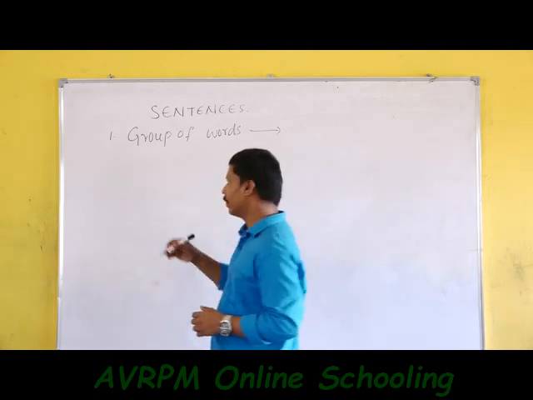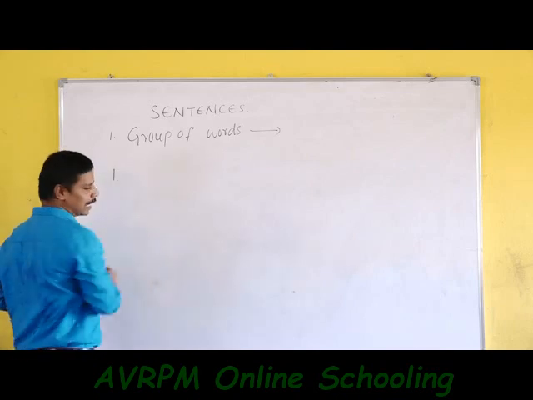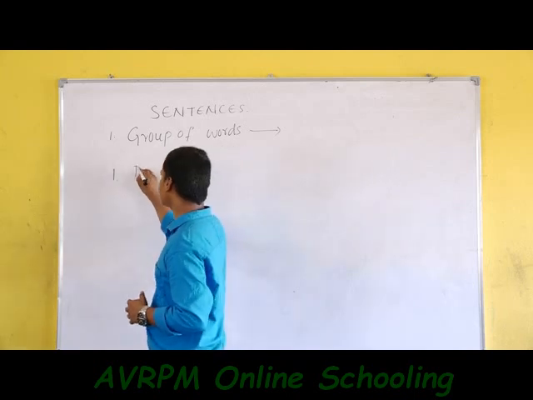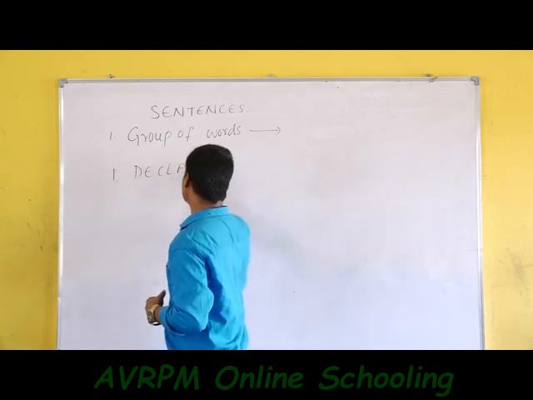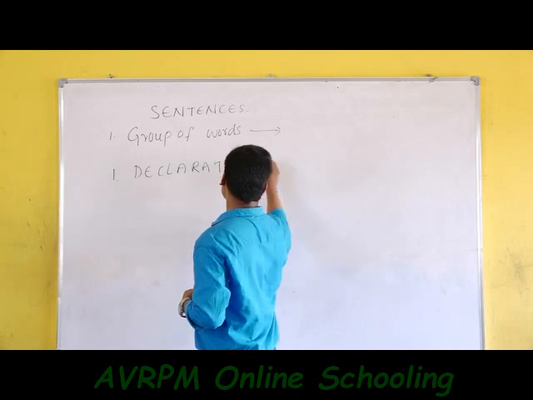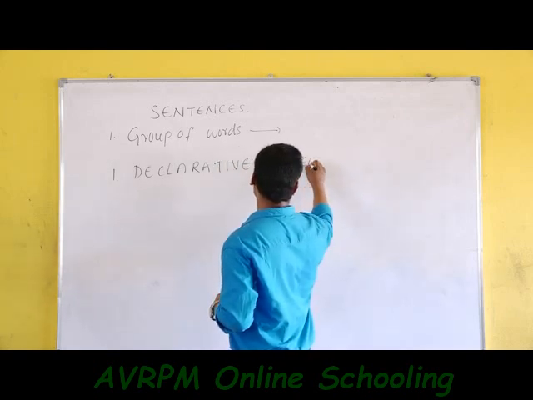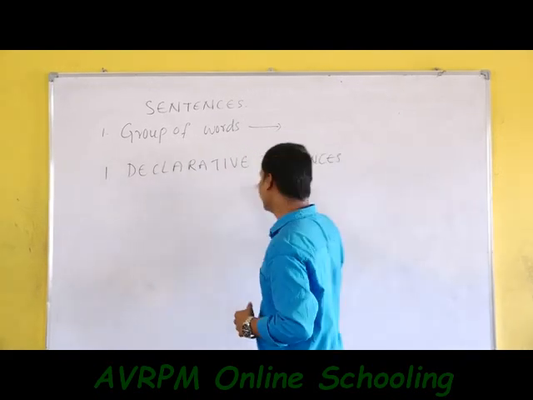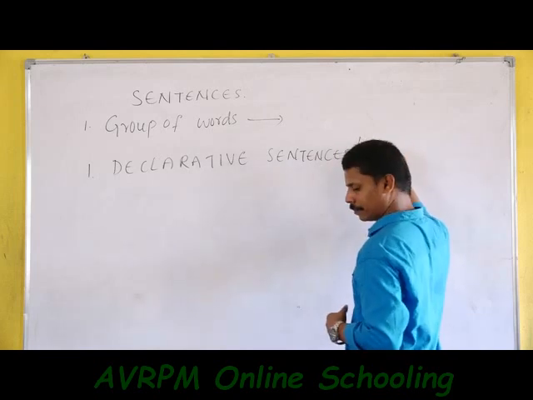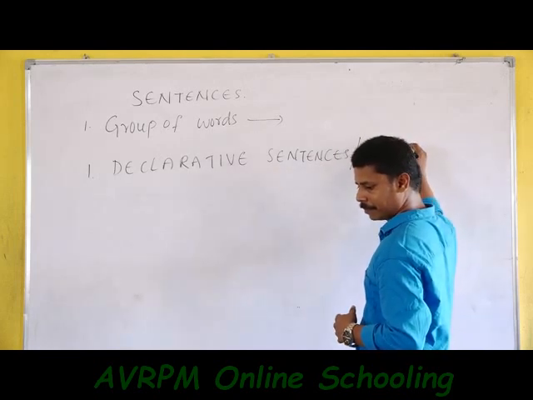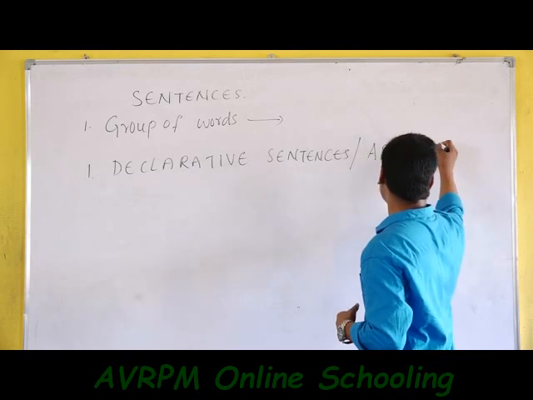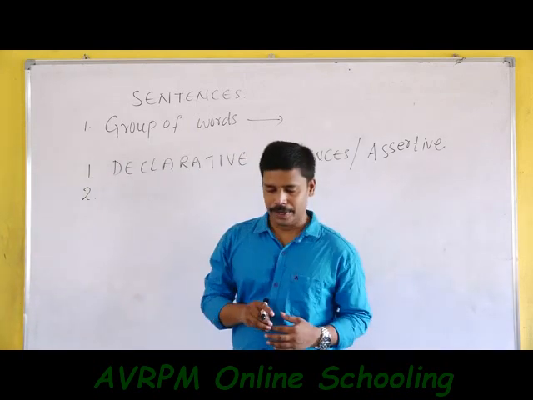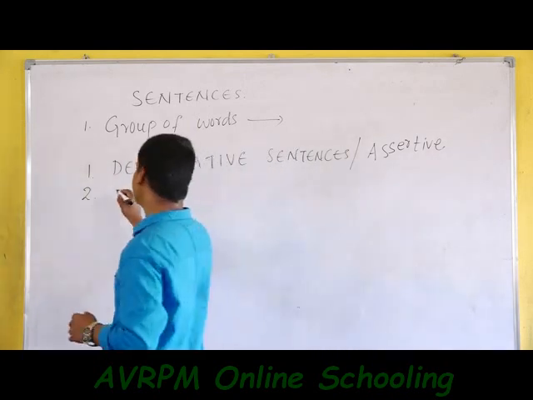Sentences are of four types. The first type of sentence is the declarative sentence, or we call it assertive. The second kind of sentence is the interrogative sentence.